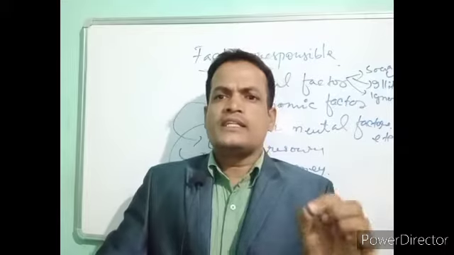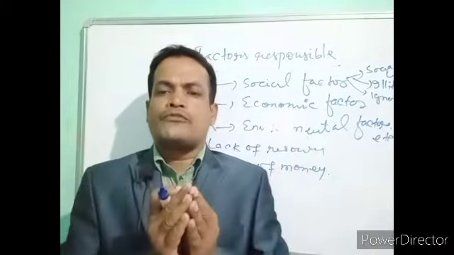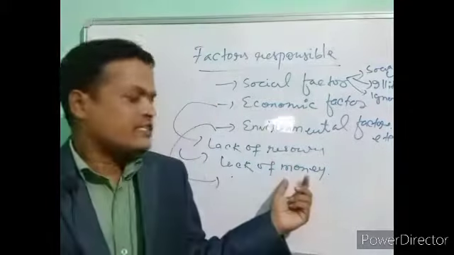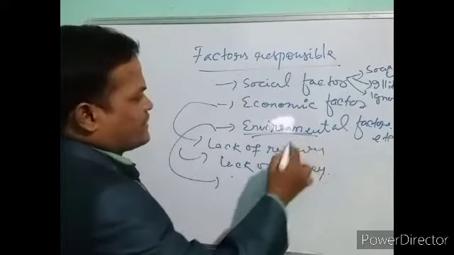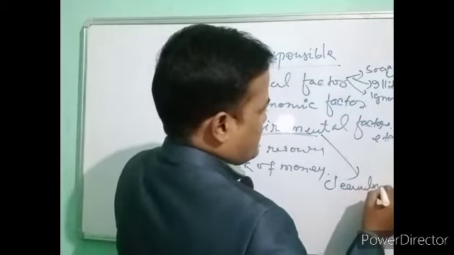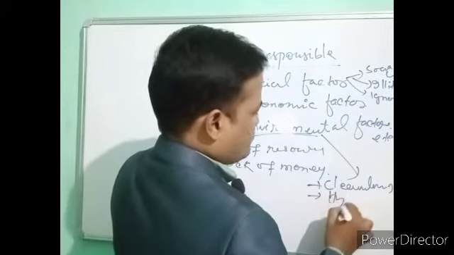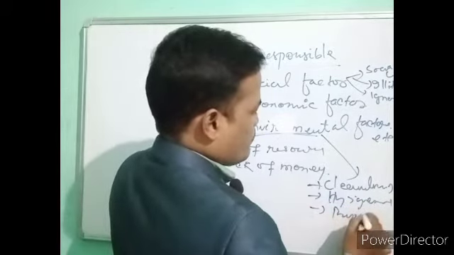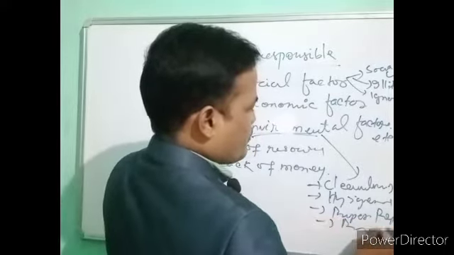Number two thing is cleanliness. How we are preparing our food, how we are eating, our personal hygiene, cleanliness, everything, that is called the environmental factor. In the environmental factor, we can say cleanliness, personal hygiene, proper preparation, proper storage, proper handling.